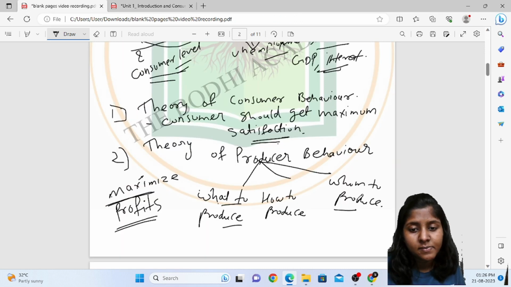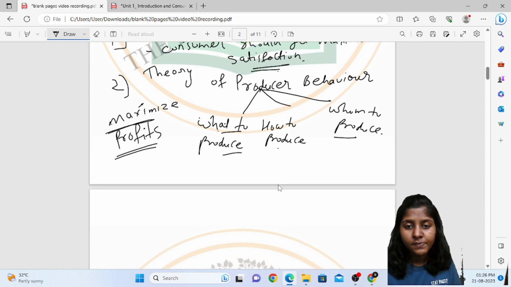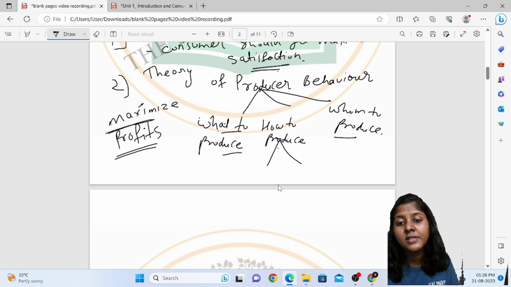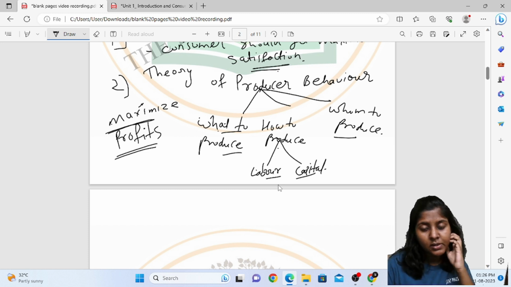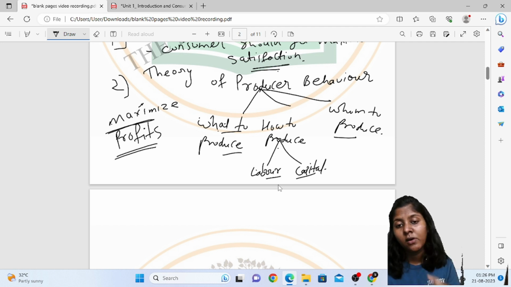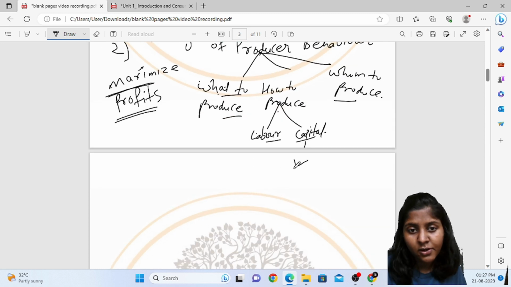Okay, with regards to how to produce, here he will use different techniques. Here the problem of choice is the technique of production. So here he will use either the labor intensive technique or the capital intensive technique. Labor intensive technique is where more labor is used instead of capital, instead of machines, and capital intensive technique is where much more capital is used instead of labor. Okay.